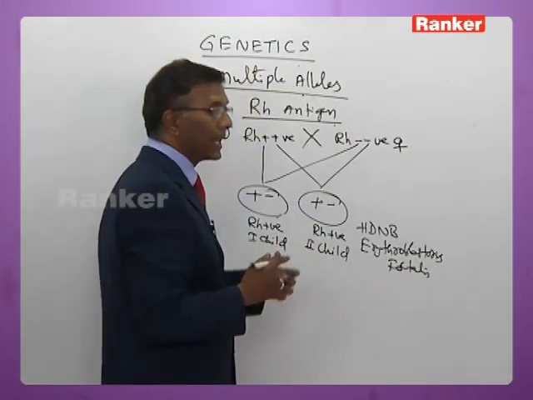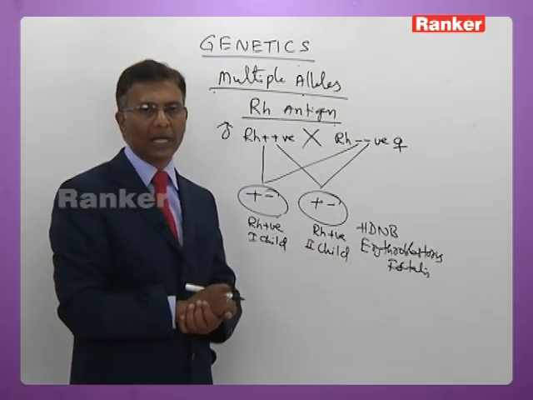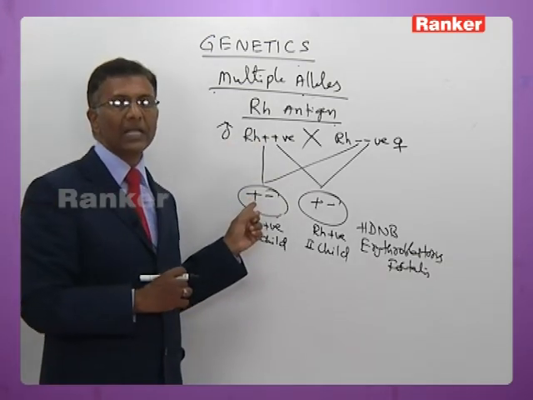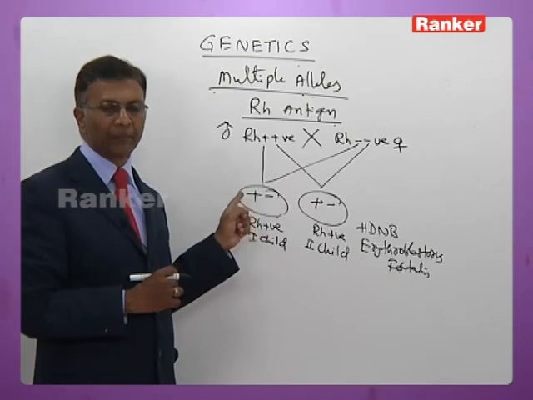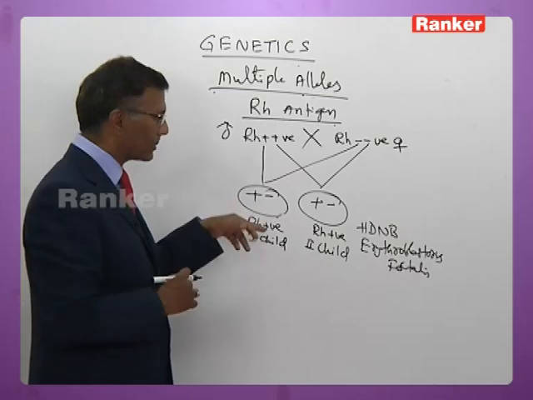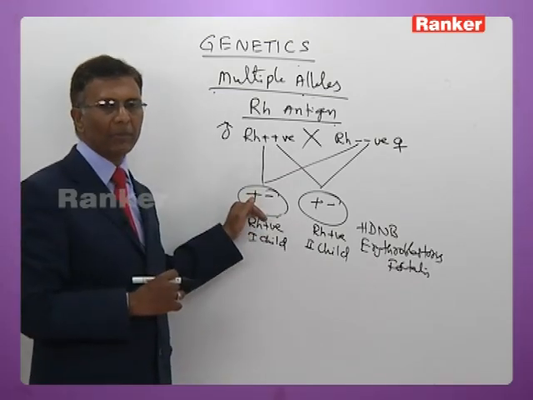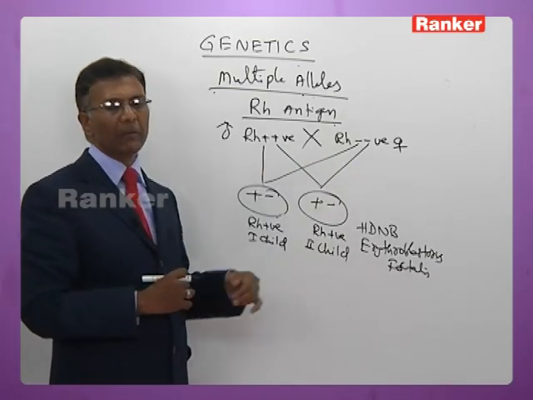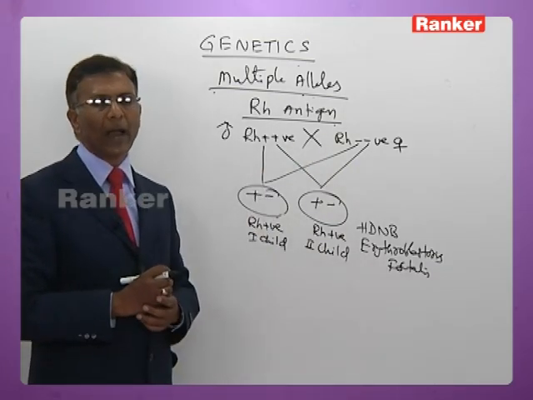It is also called erythroblastosis fetalis. Now what happens in this case: when the woman becomes pregnant the first time, the child is Rh positive, that is, the child is carrying the antigen D. At the time of delivery, due to rupture of the placenta, some of the RBCs carrying the Rh antigen stealthily enter the mother's blood and induce the formation of antibodies.